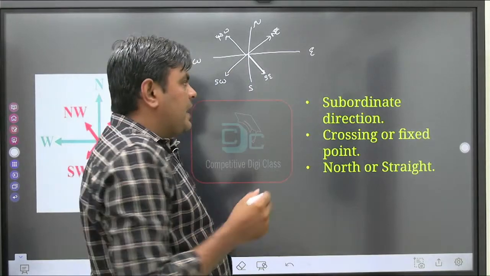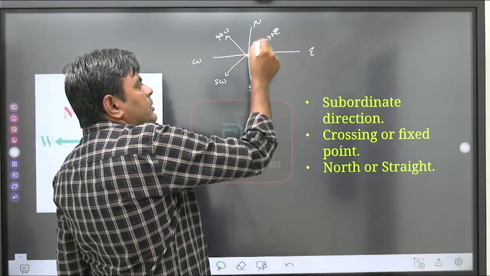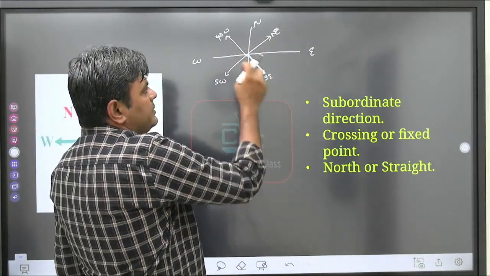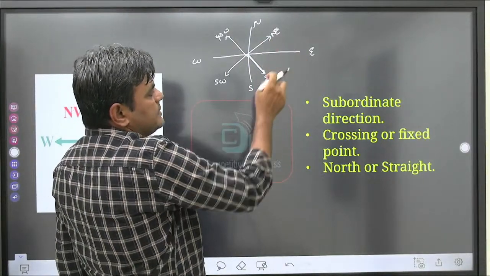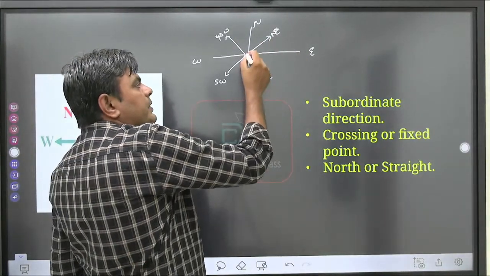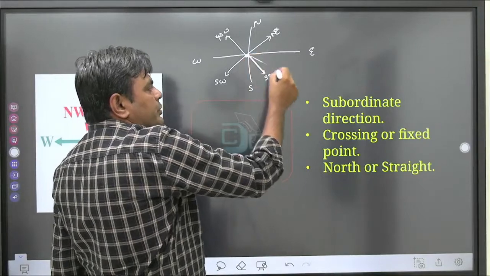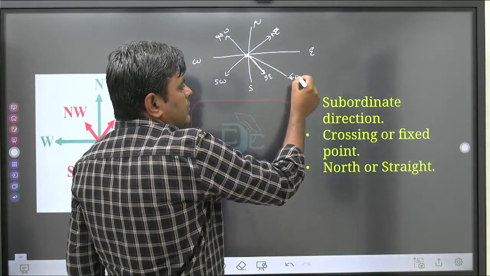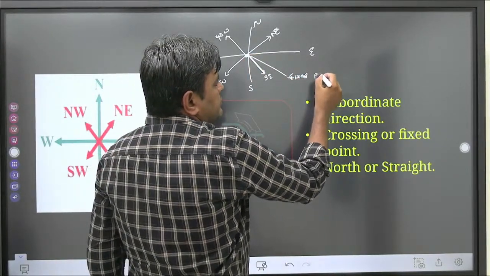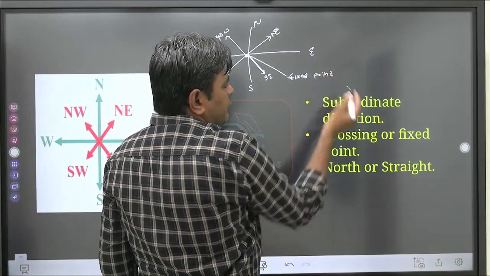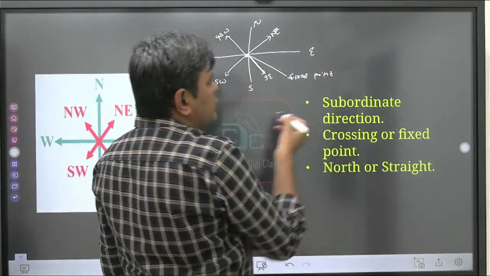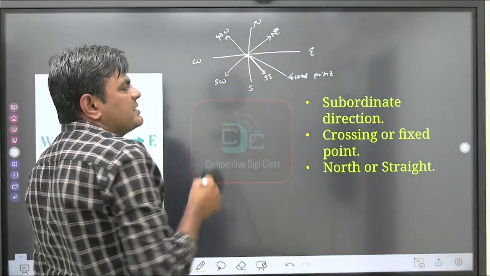Is it clear? These 4 are subordinate directions, that is northwest, northeast, southeast and southwest, and this central point is called fixed point, or you can say crossing point. This is also called crossing point, or fixed point.